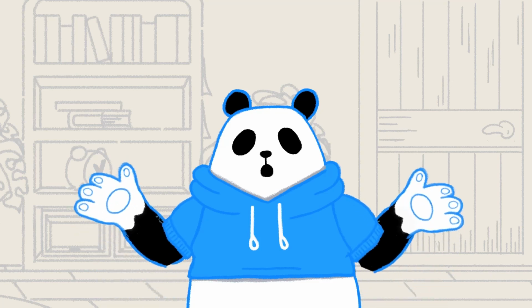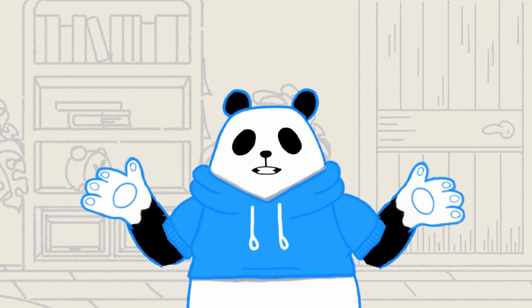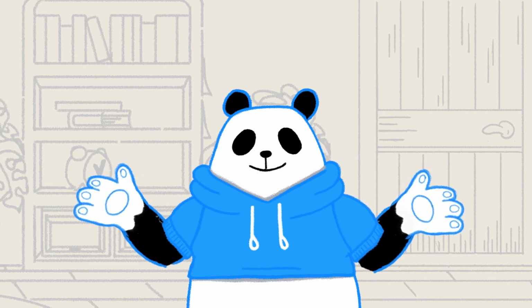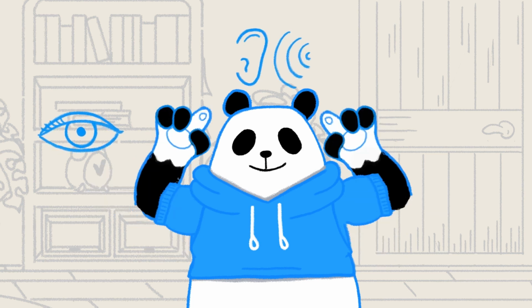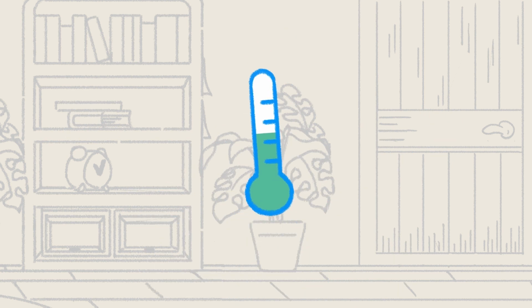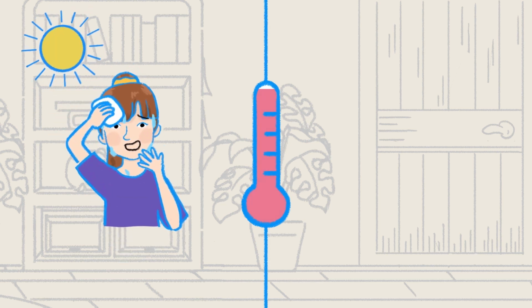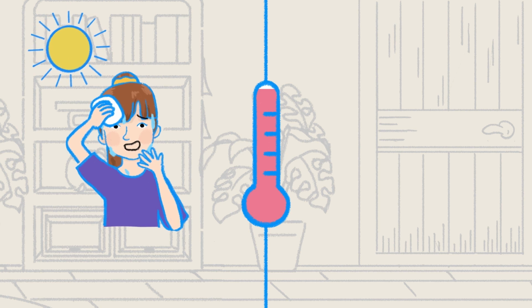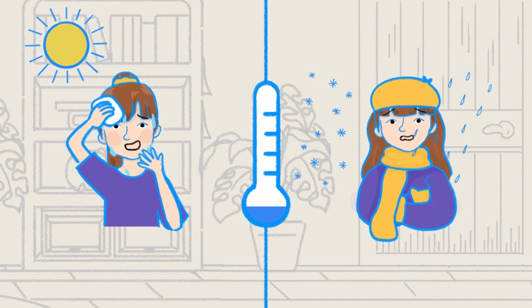Another important function of the unit is that you can measure some of your experiences with the unit. What does it mean to experience something? Well, we are talking about things that we can experience with our senses, like seeing, hearing, and tasting. We can, for example, experience the temperature in the air. We can feel if it's cold or warm. When the sun shines on our skin, we feel the warmth of the sun. And when it rains or snows, we can feel the cold on our skin.